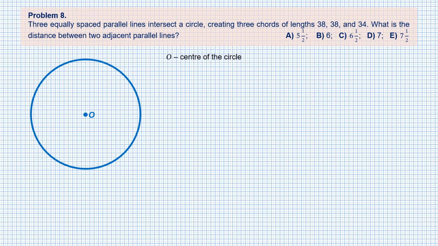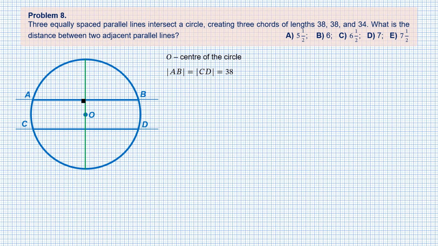So let's draw the two chords of size 38 and name them AB and CD, where points A, B, C, and D all lie on the circumference. So we can write that the length of AB is equal to the length of CD and equals 38. Next, we draw through point O the perpendicular to line AB.